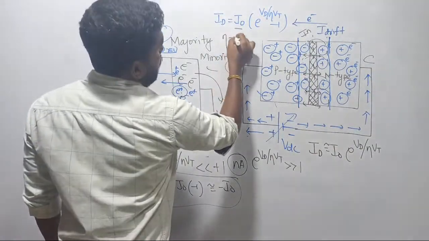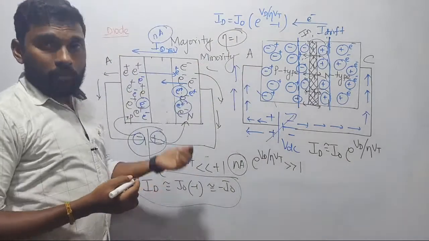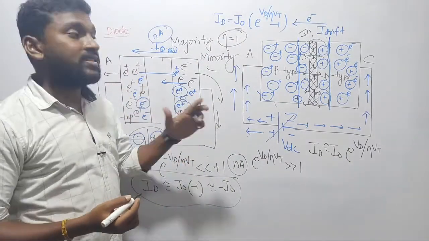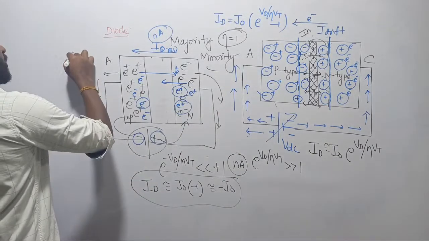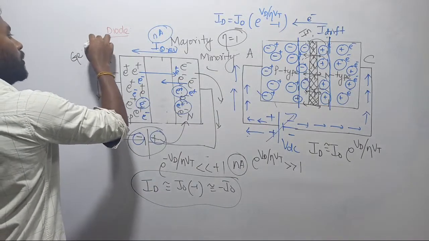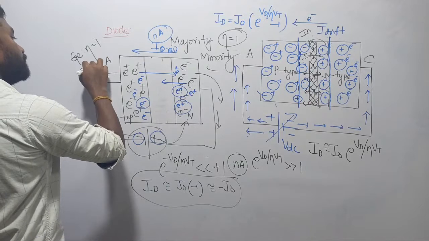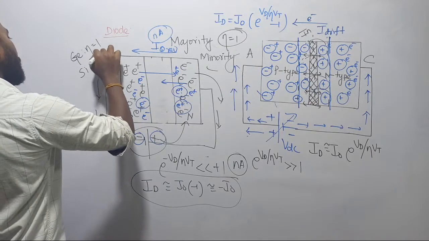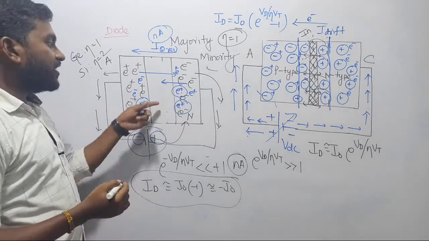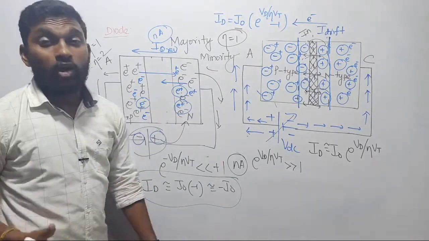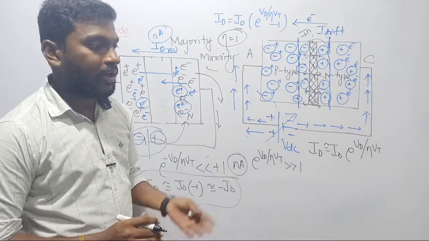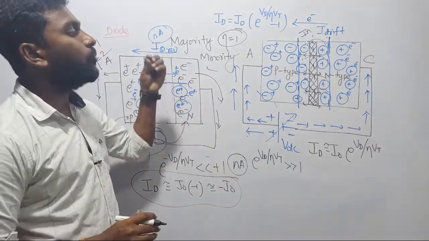Its value is 1, but according to the fundamental theory, when the materials were first developed, silicon and germanium, for germanium this eta value is 1, for silicon it is 2. Now you might think, sir, you used silicon, so why did you take eta as 1? Actually nowadays we have modern technology. With the help of modern technology, the structure of the material has been improved a lot.